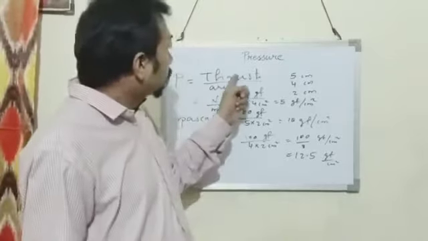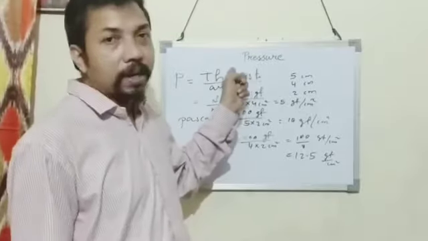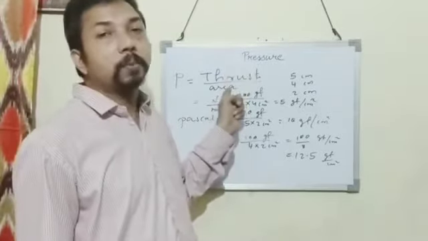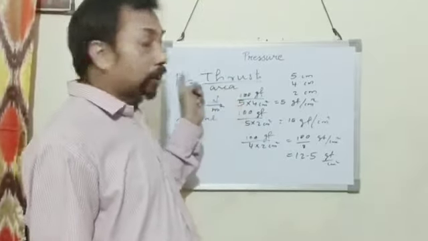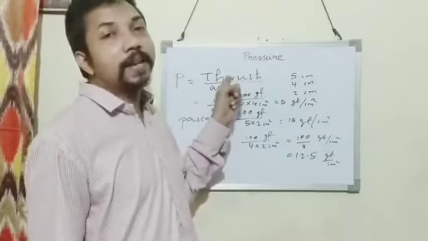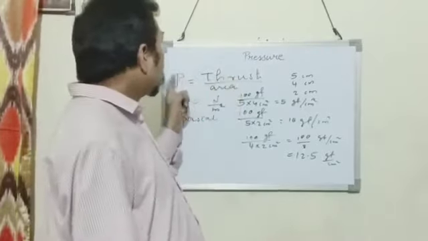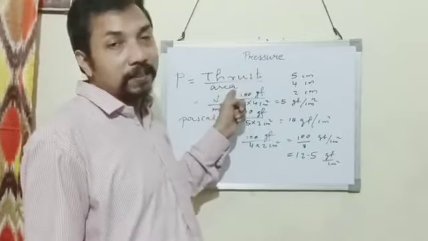So pressure depends on two factors. Pressure is directly proportional to thrust and inversely proportional to the area of contact. So pressure can be increased by increasing the thrust and reducing the area, and pressure can be reduced by decreasing the thrust and increasing the area.